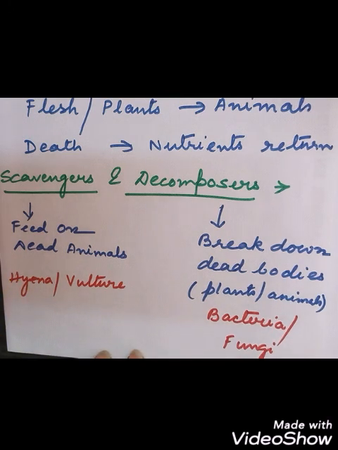So as you can see, the plants have their own way of taking food. The animals take in food by feeding on others. And scavengers feed on the dead animals. Decomposers feed on the dead bodies. That is, they break down the dead bodies. They feed on the decaying matter.